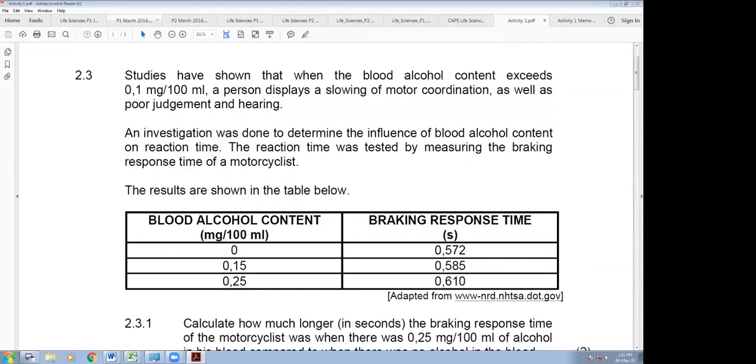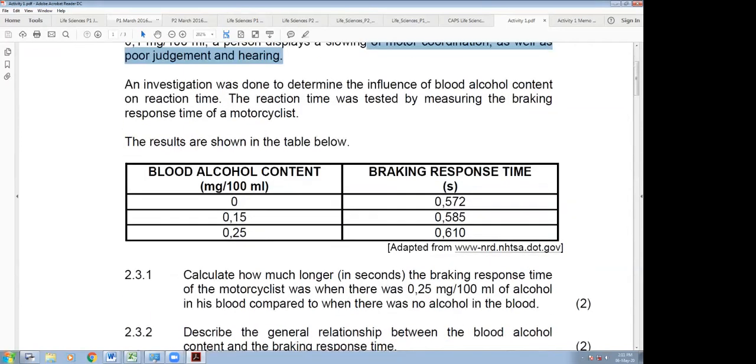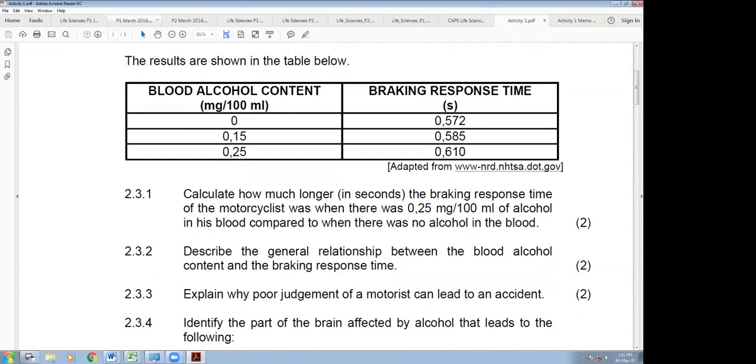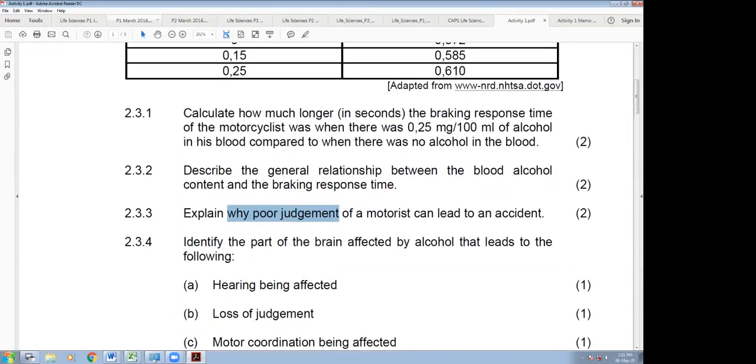So when we go back here, the second part of that answer was saying that when a person loses balance, I wouldn't include that. Remember, they're not giving you that in the information given, right? You lose coordination, judgment, and hearing. But even if you spoke about coordination or hearing, the question was very specific to say why does poor judgment, right? So judgment is something that happens. I don't want to give the answer because that's going to be which part of the brain where it happens. It's something that happens voluntarily, right? So that would be different from balance, and I wouldn't include balance in this answer.